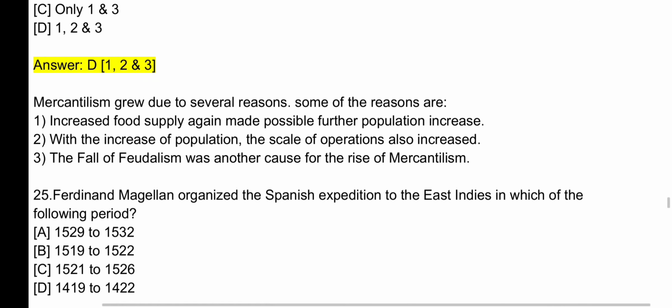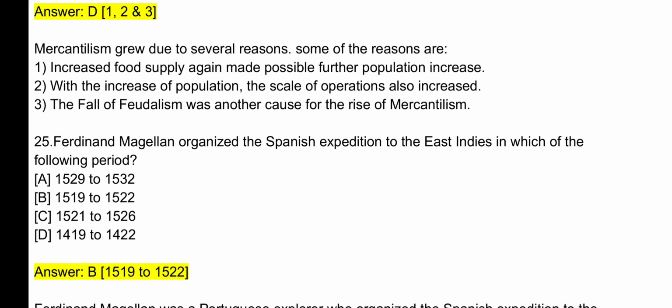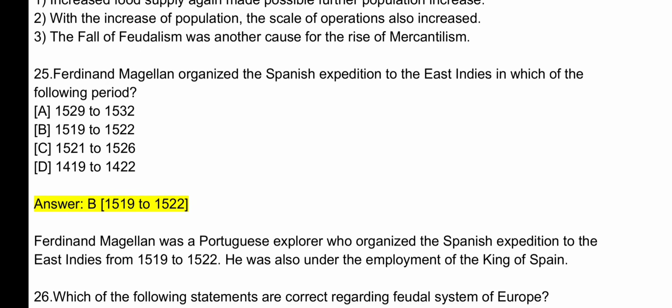Question number 25. Ferdinand Magellan organized the Spanish expedition to the East Indies in which of the following period? Answer is B. 1519 to 1522. Ferdinand Magellan was a Portuguese explorer who organized the Spanish expedition to the East Indies from 1519 to 1522. He was also under the employment of the King of Spain.